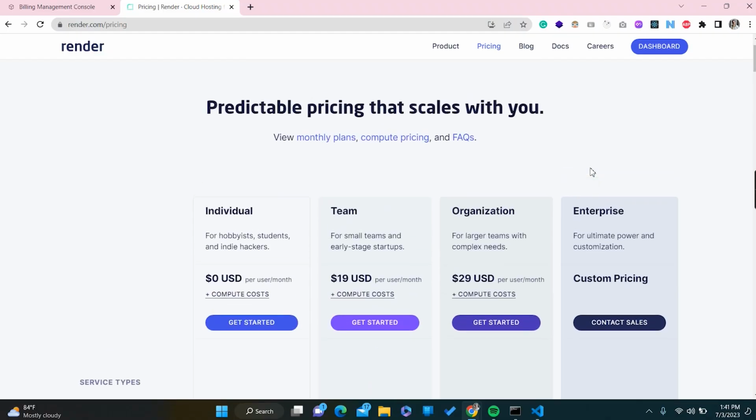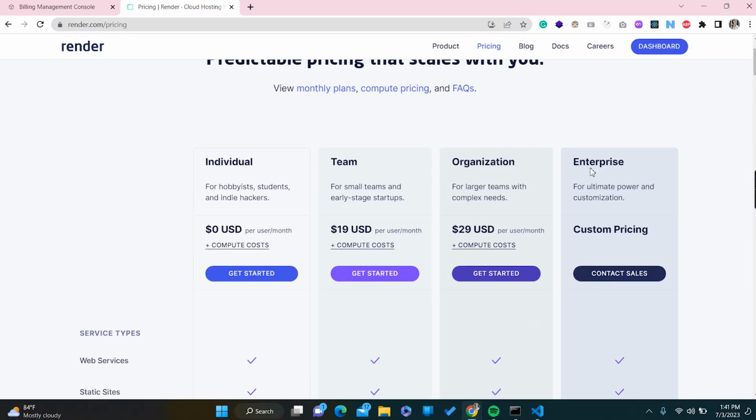I feel this is really cool, because when I did this in AWS Elastic Beanstalk, it was annoying that they don't provide an SSL certificate for the deployed URL, but Render includes an SSL certificate with the deployed URL. The pricing comes with the individual plan. I chose the individual plan, and I've been using it for a while.